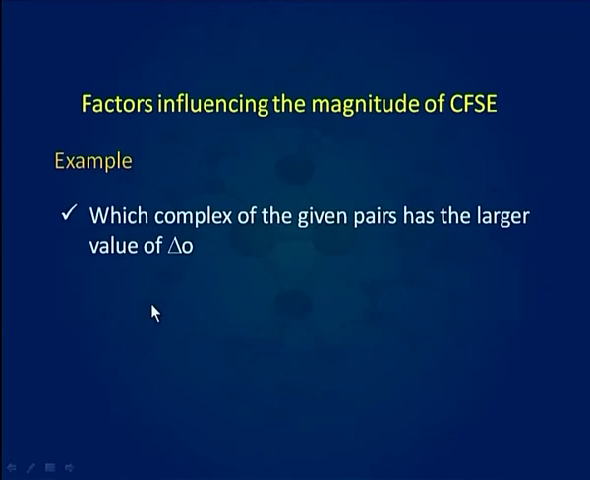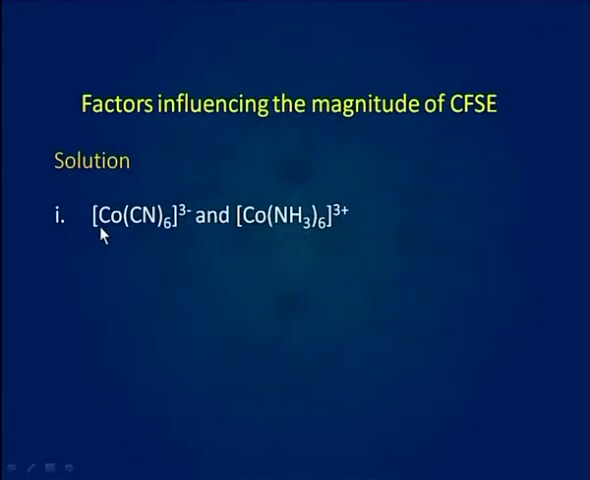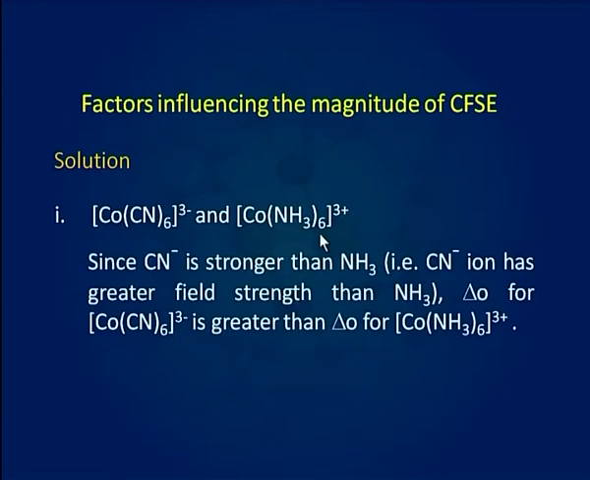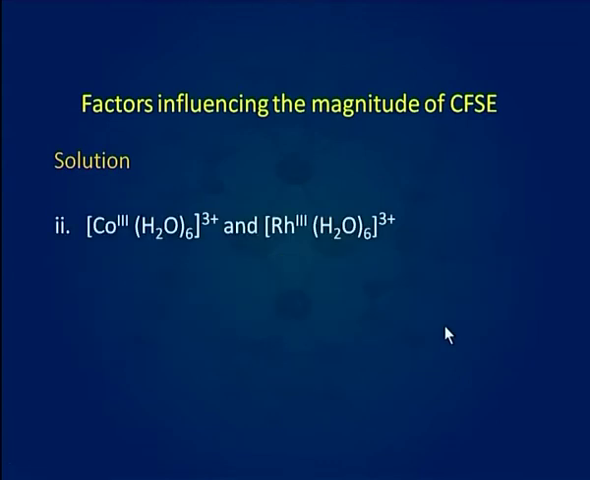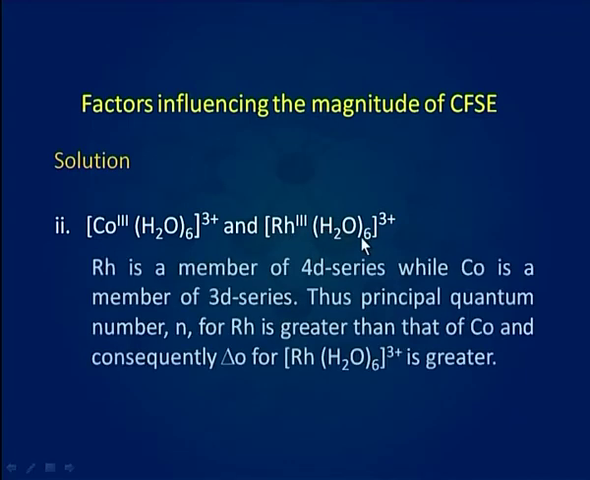Which complex of the given pairs has the larger value of crystal field stabilization energy? First pair is [Co(CN)6]³⁻ and [Co(NH3)6]³⁺. Since CN⁻ is a stronger ligand than NH3, therefore, crystal field stabilization energy for [Co(CN)6]³⁻ is greater than that for [Co(NH3)6]³⁺. Second example is [Co(H2O)6]³⁺ and [Rh(H2O)6]³⁺.